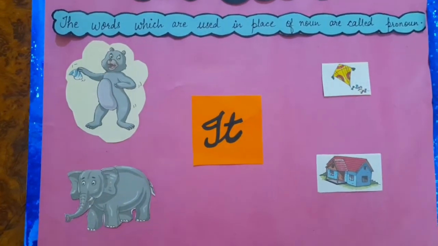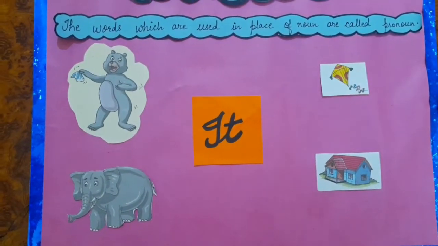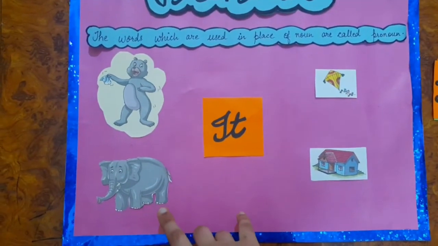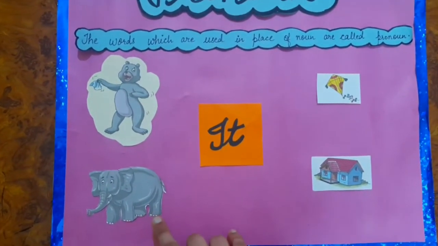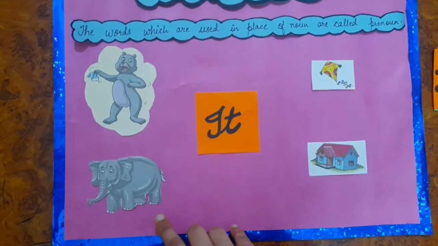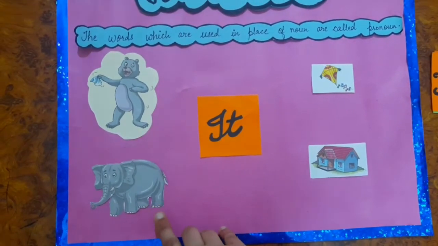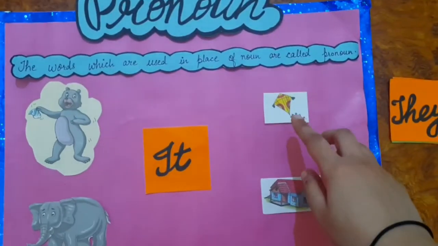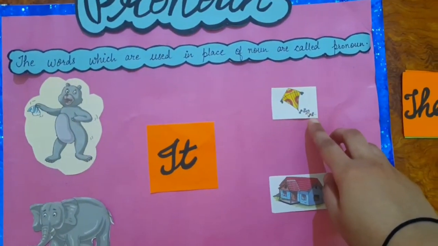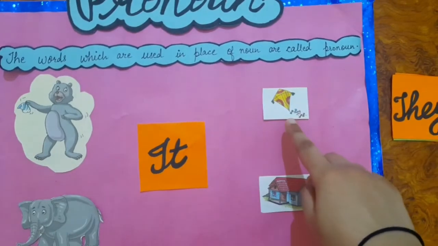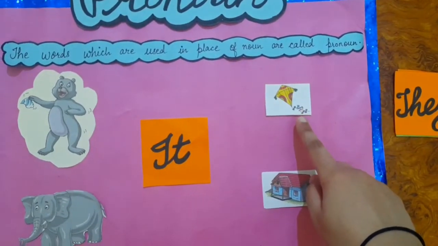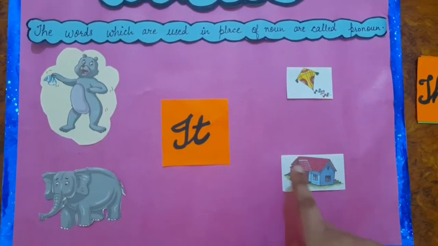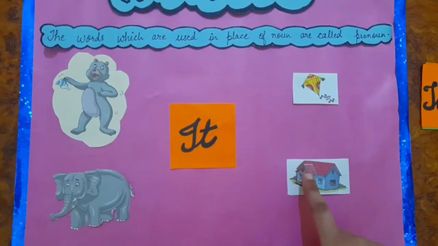Is it look nice? No, na? So we will say, this is an elephant. It is having a huge trunk. It is a fat elephant. Okay? Now, this is a kite. It is colorful. This is my house. It is very big.